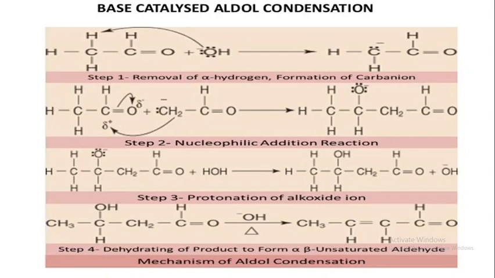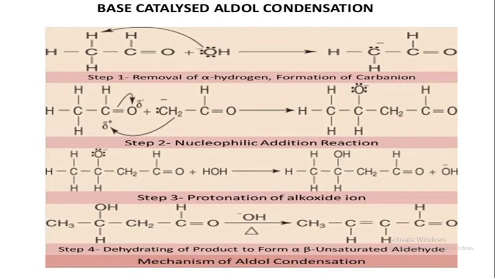Then the last step, dehydration of the product to form an alpha beta unsaturated aldehyde. This beta hydroxyaldehyde, that is the product, again reacts with OH⁻ and gives the alpha beta unsaturated aldehyde. Here dehydration is removal of a water molecule.